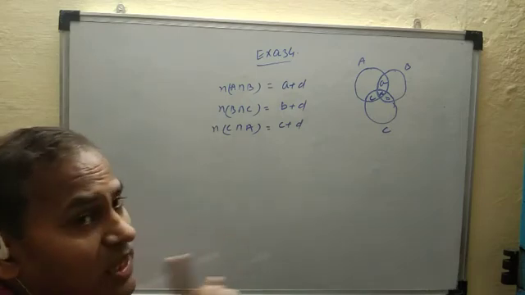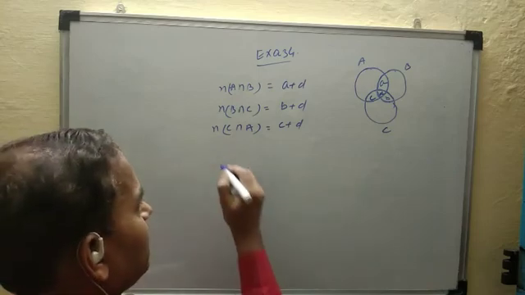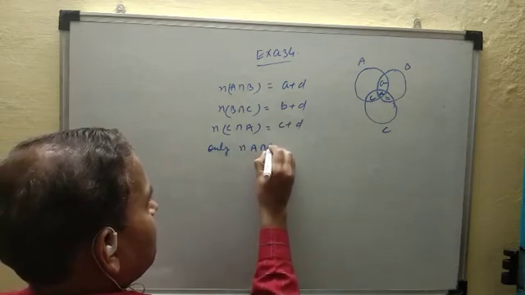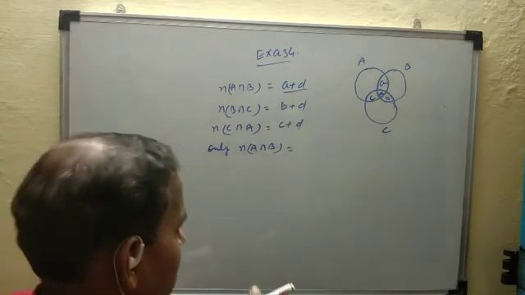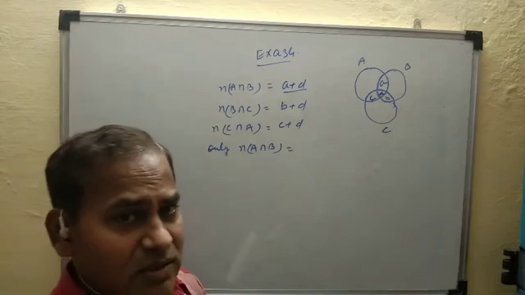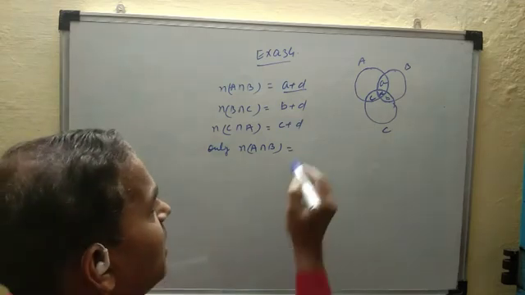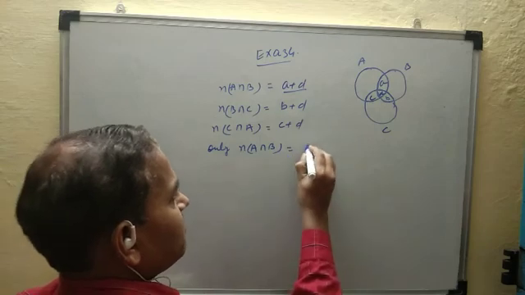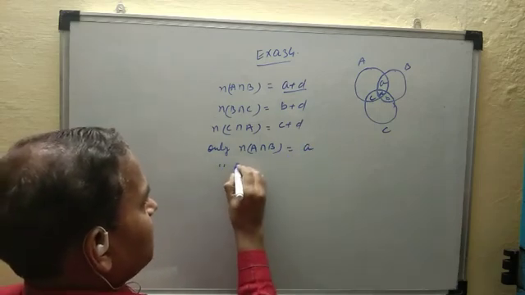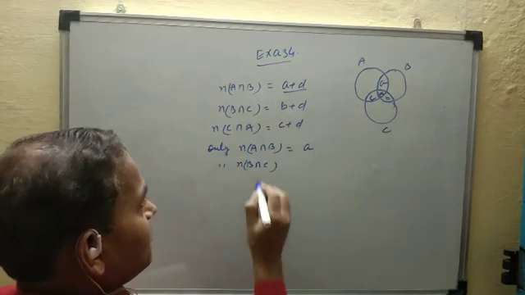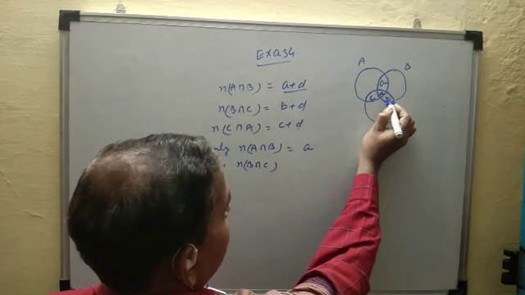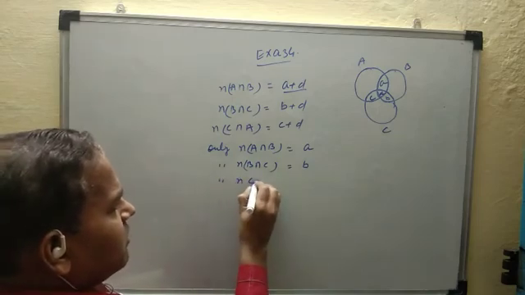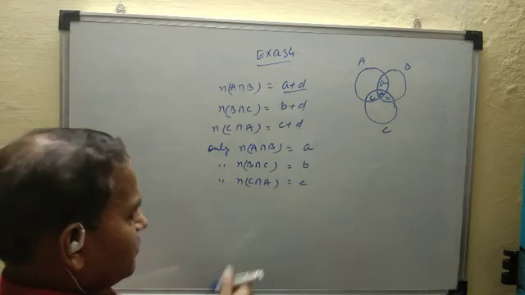फाइंड करें ओनली A एंड B, ओनली number of A intersection B, this is A intersection B, and only A intersection B, that is no element in C. आप यह D part देख रहे हो, D also belongs in C, so only A intersection B is A. Similarly only B intersection C, only B और C में होना चाहिए, this B part, so number of only B intersection C is equal to B, and only number of C intersection A is equal to C.